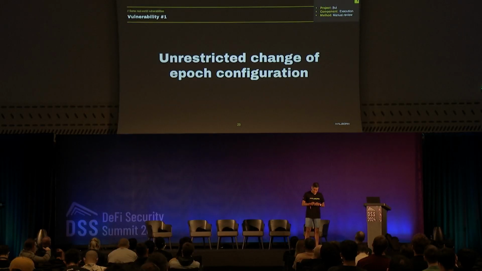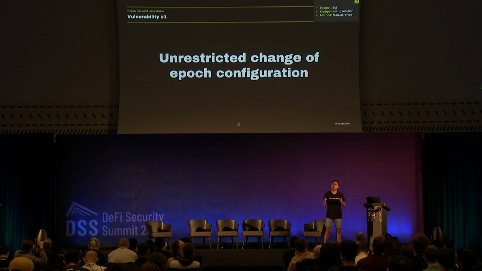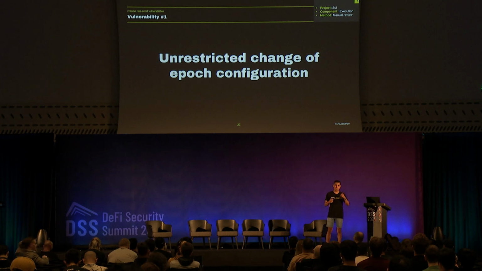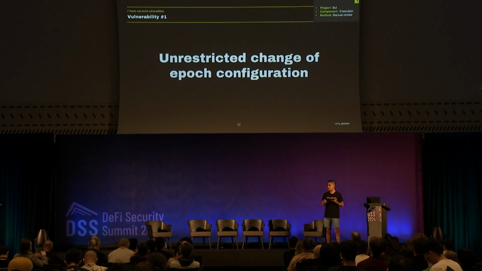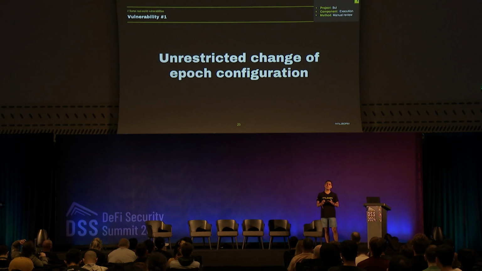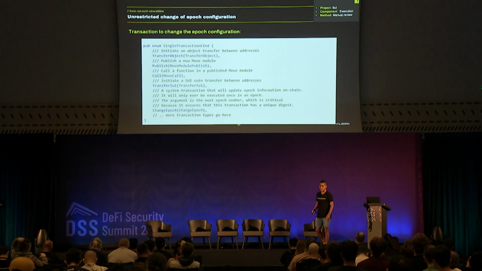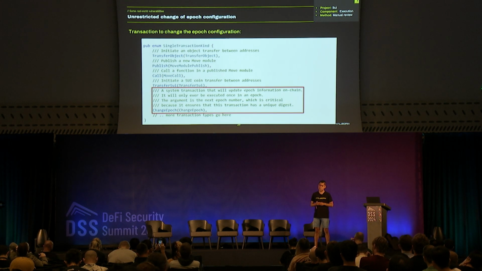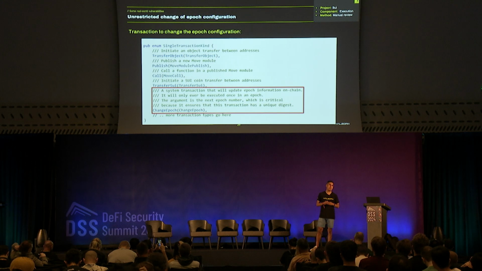You know that every time you send a transaction, you have to pay a fee. Could be a fee for computation, could be a fee for storage, and so on. Most of the time in this kind of blockchain, validators reach a consensus about what the fee for storage and for computation is going to be. So in theory, nobody other than the validators can change those parameters. Actually, if we see the code, we have different kinds of transactions, and one of them is called change epoch, and it's a system transaction. So nobody else, no external party, is supposed to call this transaction.